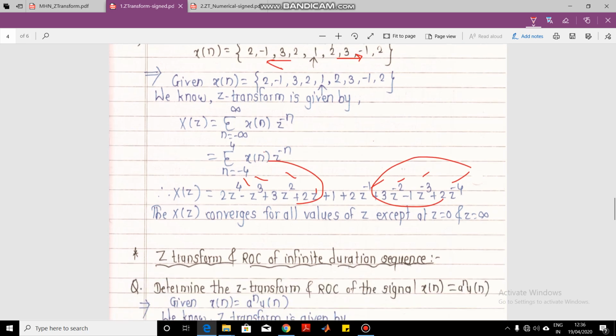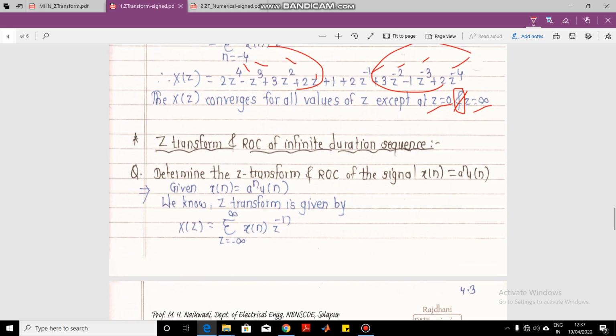So what will be the ROC in this case? ROC for this case will be all values of z except at z equal to 0 and z equal to infinity. This "and" is important here, because it shows that X(z) will converge for all values except at z equal to 0 and z equal to infinity. So this is how you specify the ROC for two-sided sequences. So remember this basic fundamental.